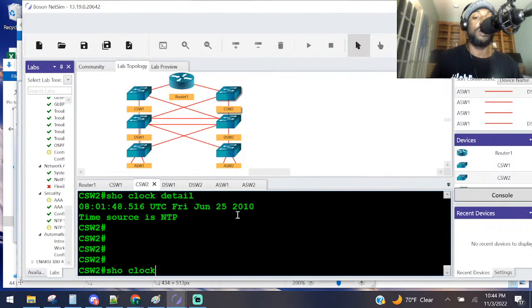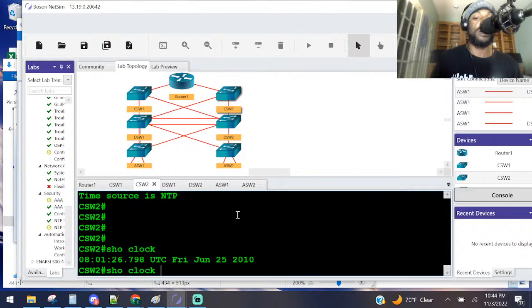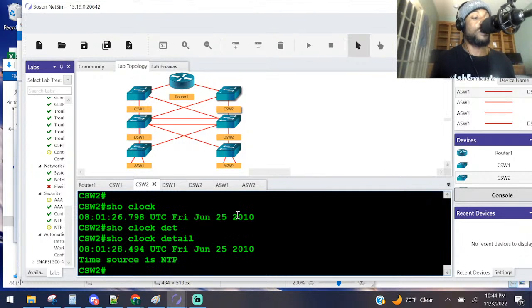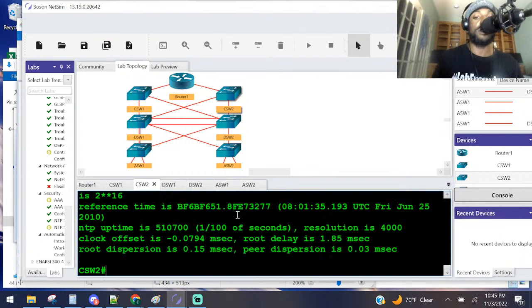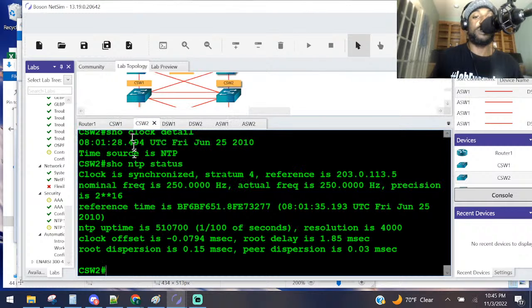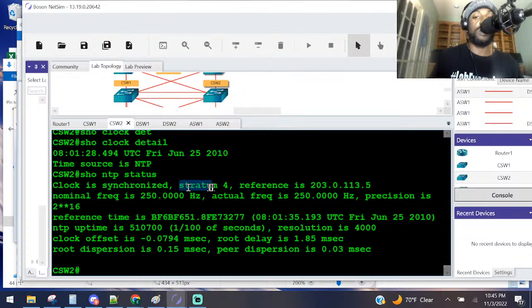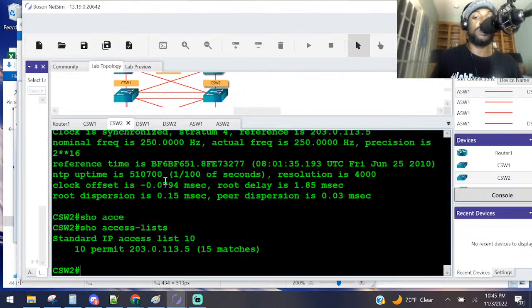Show clock detail. He got the right time. Show NTP status. Let's raise this up so y'all can see. His time is synchronized, stratum of 4. Show access control list. He got some hits and matches, so he is good. He got 15 because we set him up a long time ago.